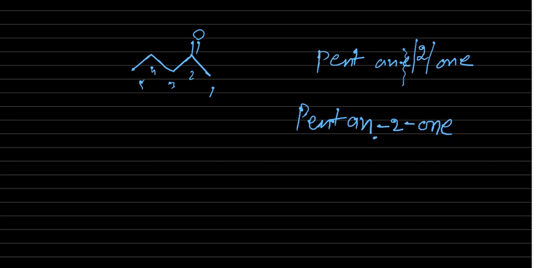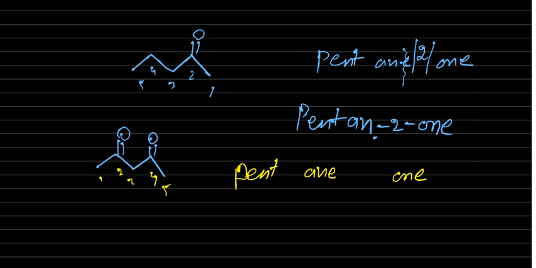But this ketone is 2 times is there, suppose double bond O, double bond O. In this case again numbering 1, 2, 3, 4, 5. Okay, so pent, again pent, then single bond is there, ane, then one suffix is how many times? 2 times. So dione, like in dione where the position second and fourth. So 2 comma 4. Just you combine these all.